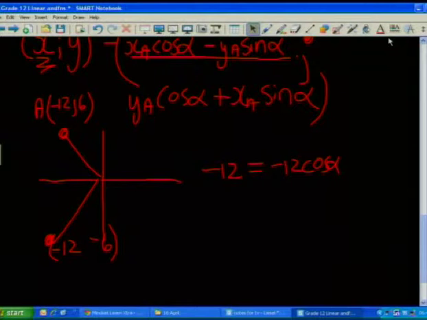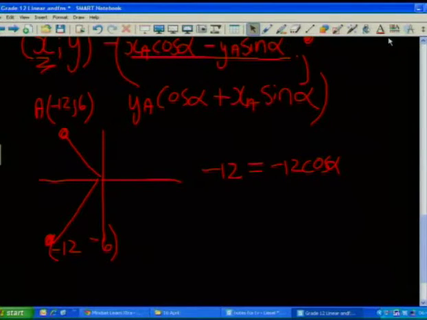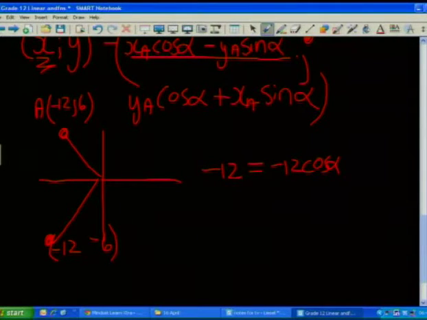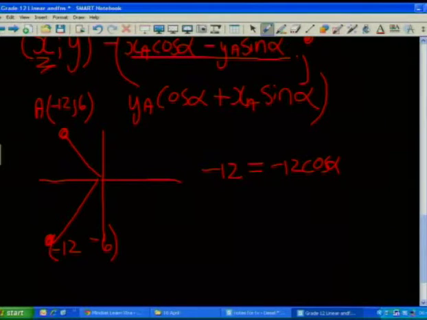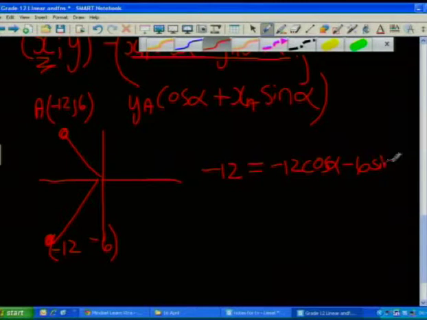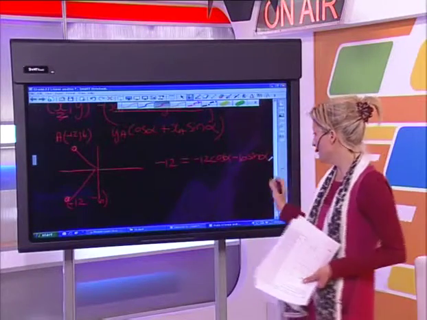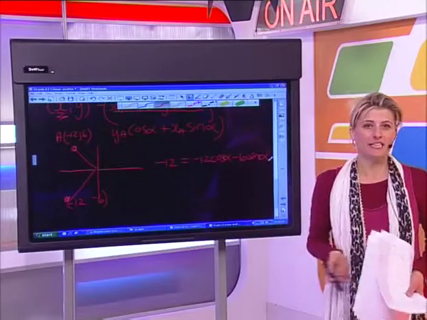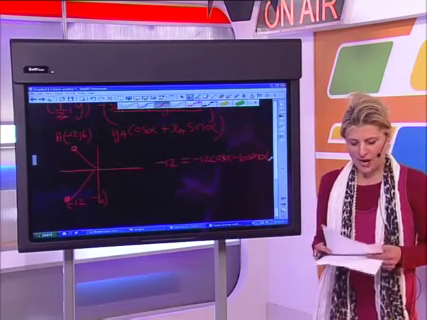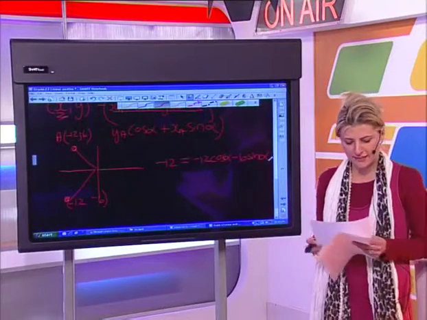Looking at the rest of the formula, the new x coordinate is calculated by old x coordinate cos alpha minus old y coordinate sine alpha. So my old y coordinate is 6, so that's minus 6 and then sine alpha. Now this gives us our first equation. We've got cos in it and we've got sine in it. It's going to be like doing a simultaneous equation question, where in the end I'm going to work with sine and cos as if it's x and y.